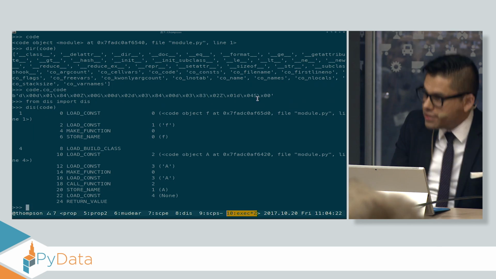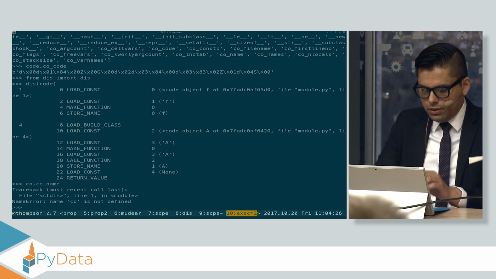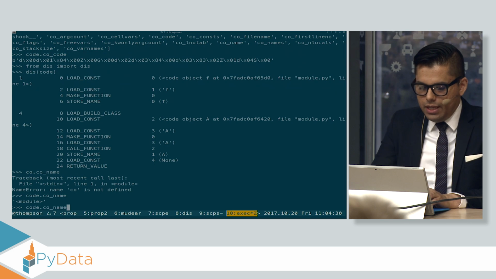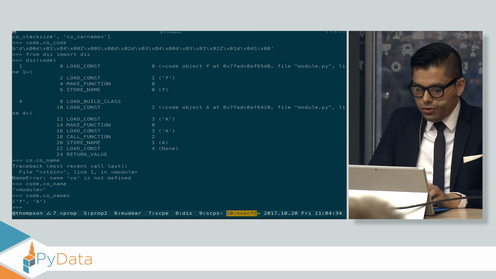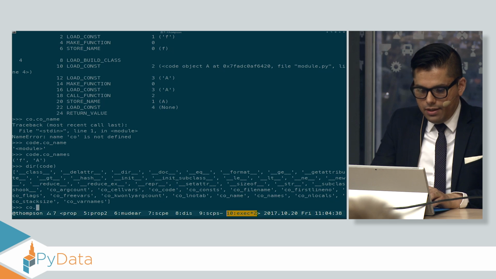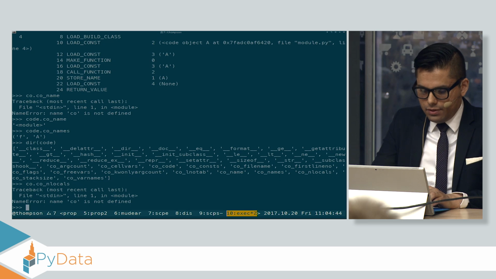That's about 24 bytes here. The code object also contains some other interesting information. Code.co_name, the name of the function itself, the names of any local variables, the number of local variables, and some other information as well, some flags, and so on.